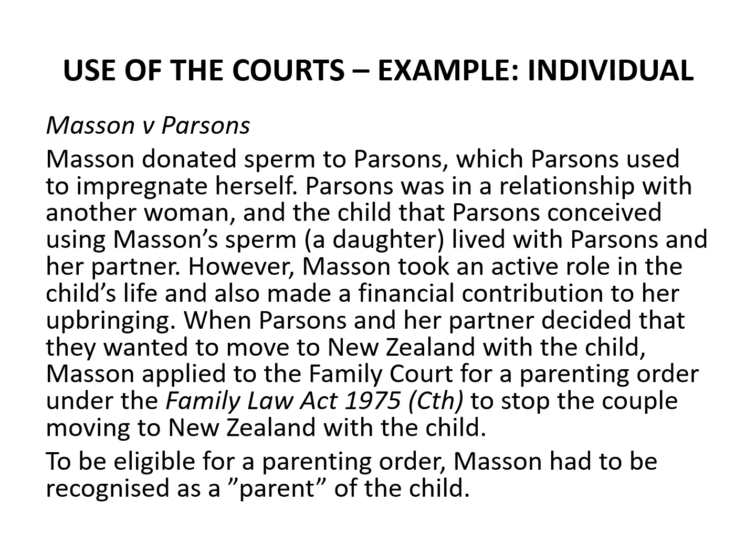At the time, Parsons was in a relationship with a woman whom she subsequently married. After the child, a daughter, was born, she lived with Parsons and her partner, but Masson took a very active role in the daughter's life and also made a financial contribution to her upbringing.